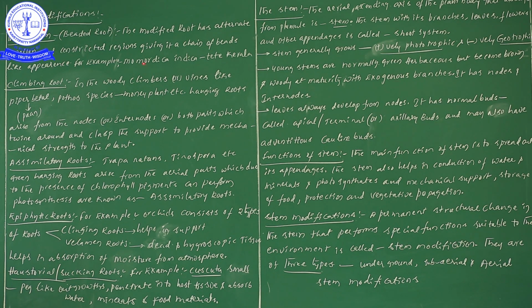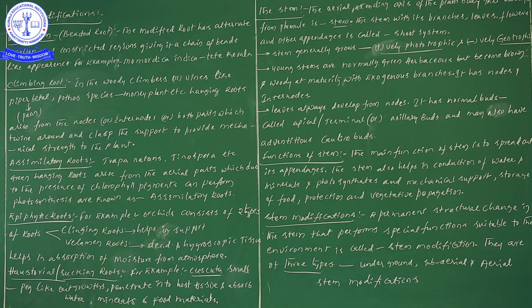For example, Momordica indica, common name Tete Kerala. That kind of root arrangement or root modification we take as moniliform or beaded root.